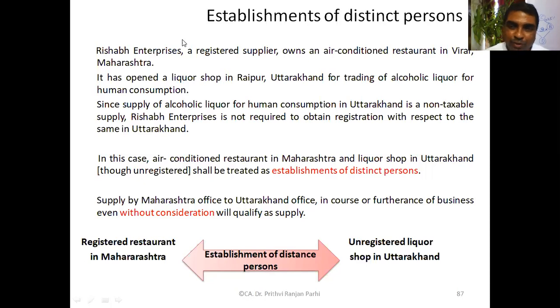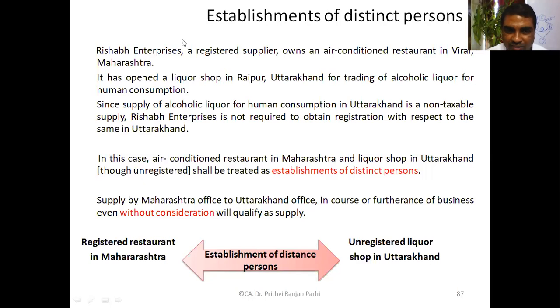But restaurant business is a taxable supply, so he may obtain a registration in the state of Maharashtra. Understood the situation? For Maharashtra there is a registration. For Uttarakhand, he may go voluntarily, but it's not necessary because he is making non-taxable supply.